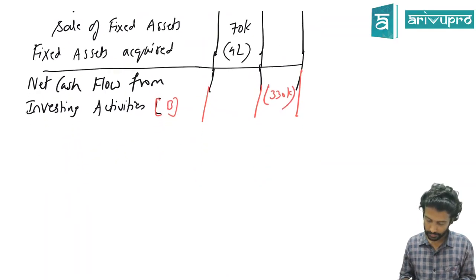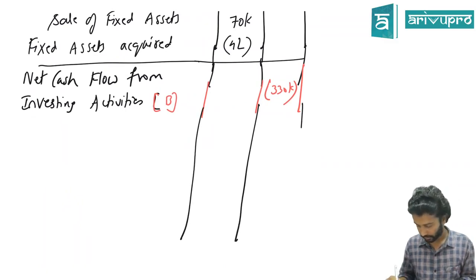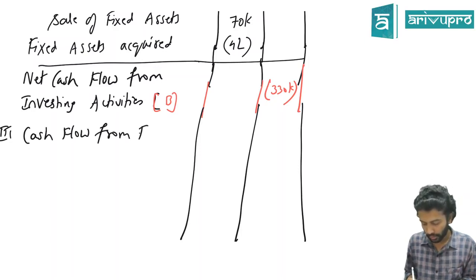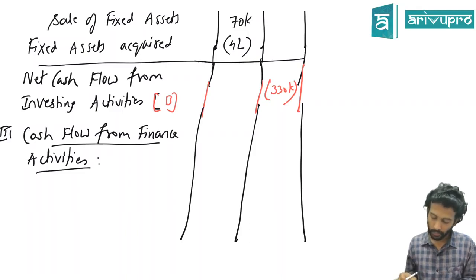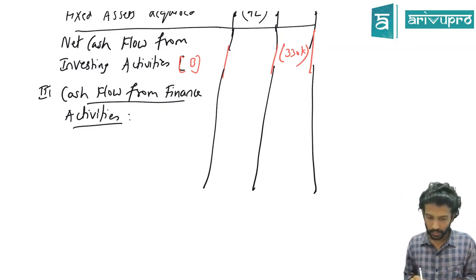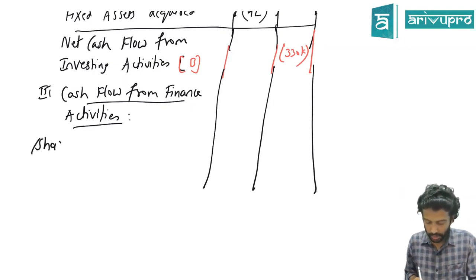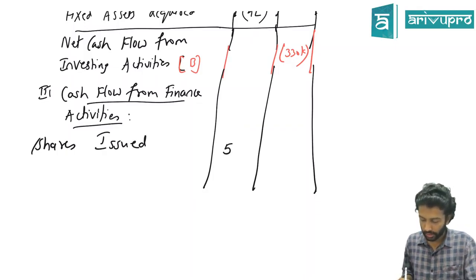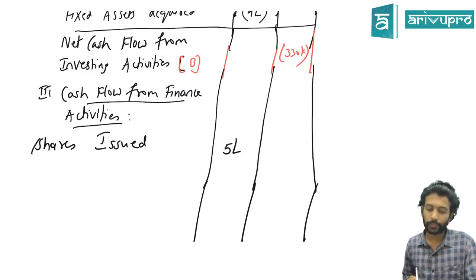Third bucket is cash flow from finance activities or financing activities. Come to the inflow side. Is there any finance activity? Yes, we have issued some shares. Which shares we don't know, so we will also not write. So we'll just write shares issued how much? 5 lakh. When you give the shares, you will receive the money. So it's an inflow.